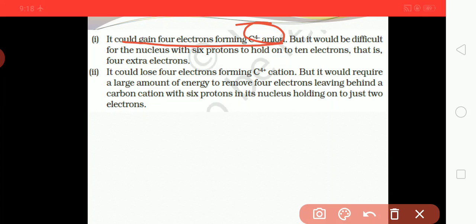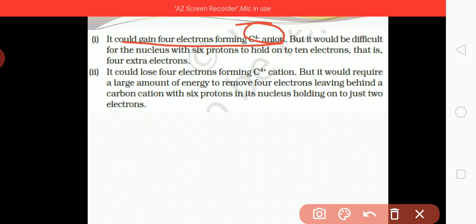But it will be difficult for the nucleus with 6 protons to hold 10 electrons. We know that 6 protons are already present in the nucleus.